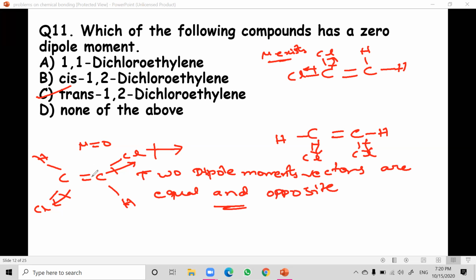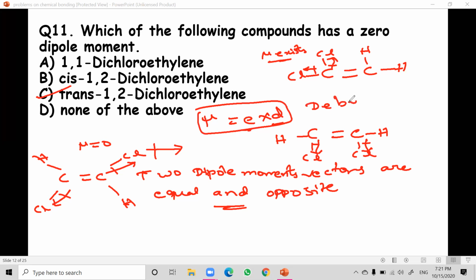So dipole moment means nothing but the migration of electrons from less electronegative atom to more electronegative atom in a molecule. For example here, from carbon it is going towards chlorine because chlorine is highly electronegative. So it will pull the electron towards itself. So that is nothing but the attraction of electrons from less electronegative atom to more electronegative atom, which is dipole moment. It is denoted by the letter mu. Mu is equal to e into d, where e is the charge and d is the distance between them, and it is measured by a device.